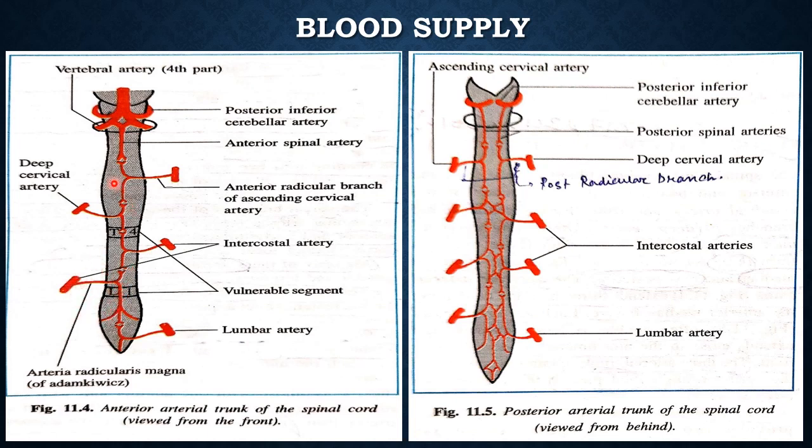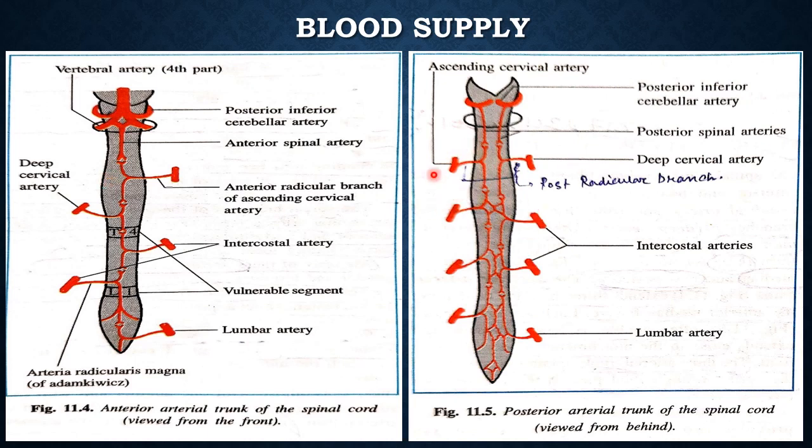If it is present in a higher position, the radicular branches are fewer because it is there to supply this elongated portion of the spinal cord. The posterior radicular arteries are small in size.